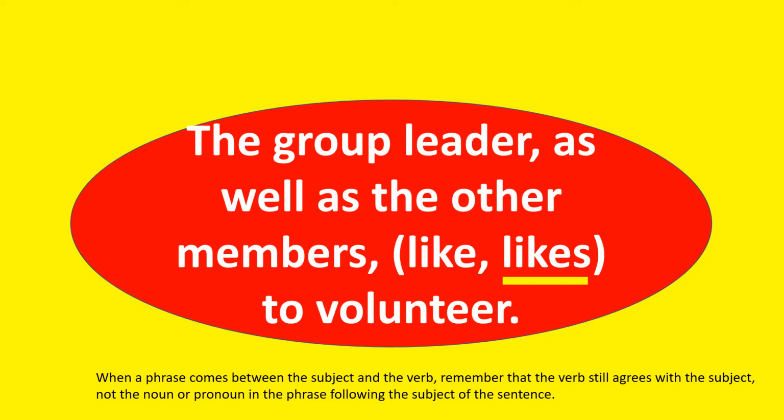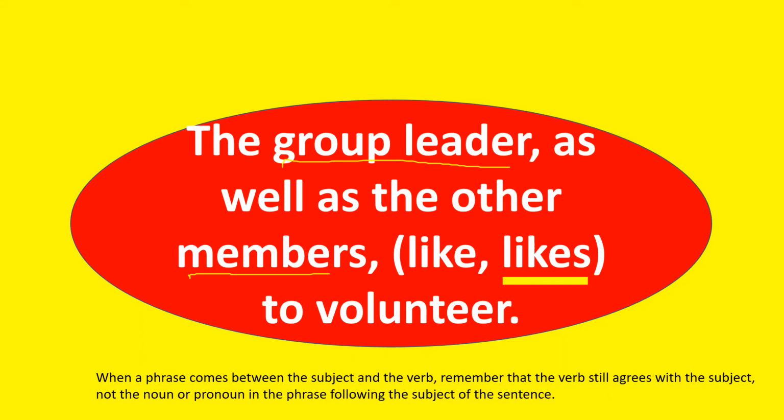So your subject is leader and not the word members. So it's not that one. So do not be deceived by the head word in the phrase as well as the other members.